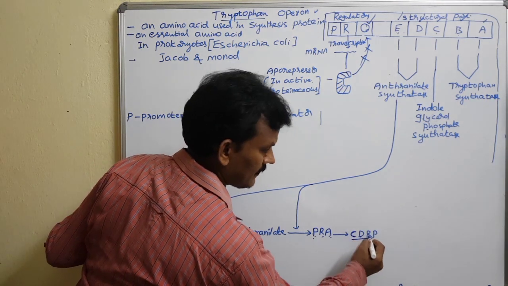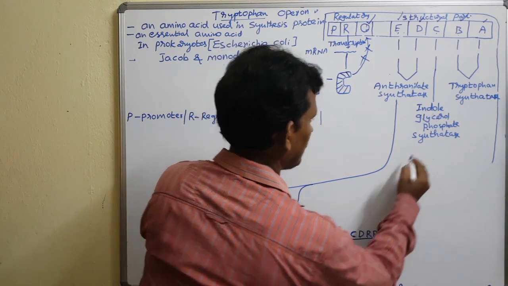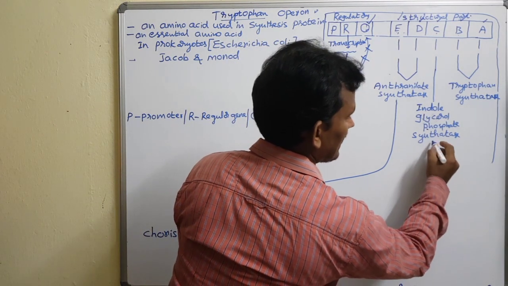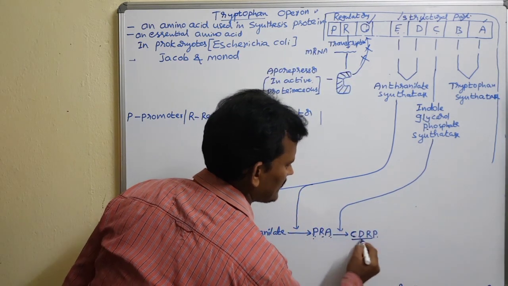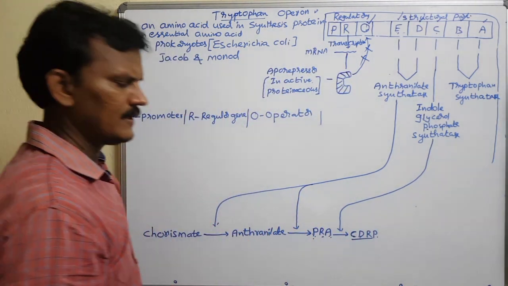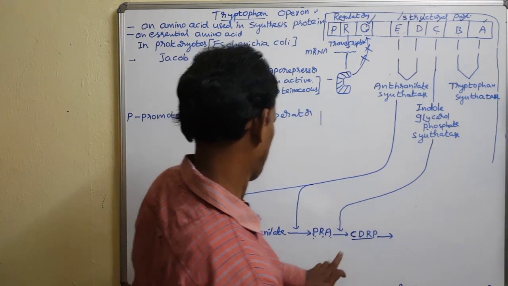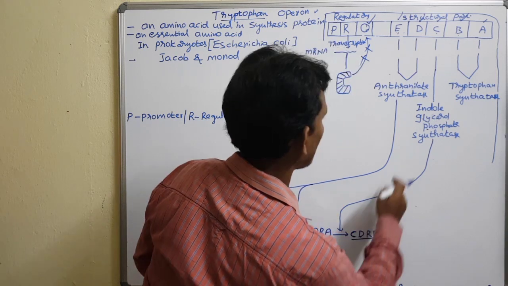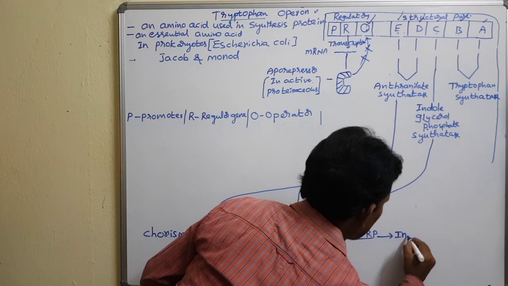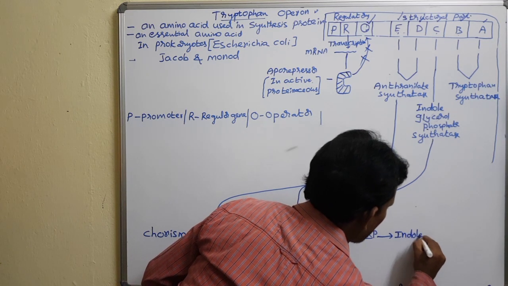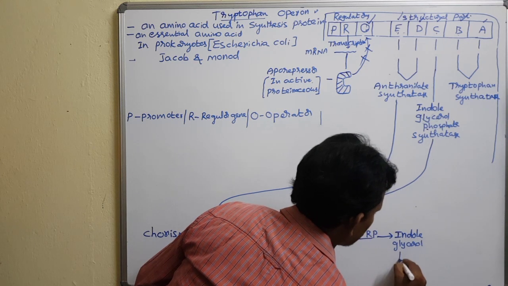The indole glycerol phosphate synthetase enzyme acts on this substance, and the CDRP forms indole glycerol phosphate.